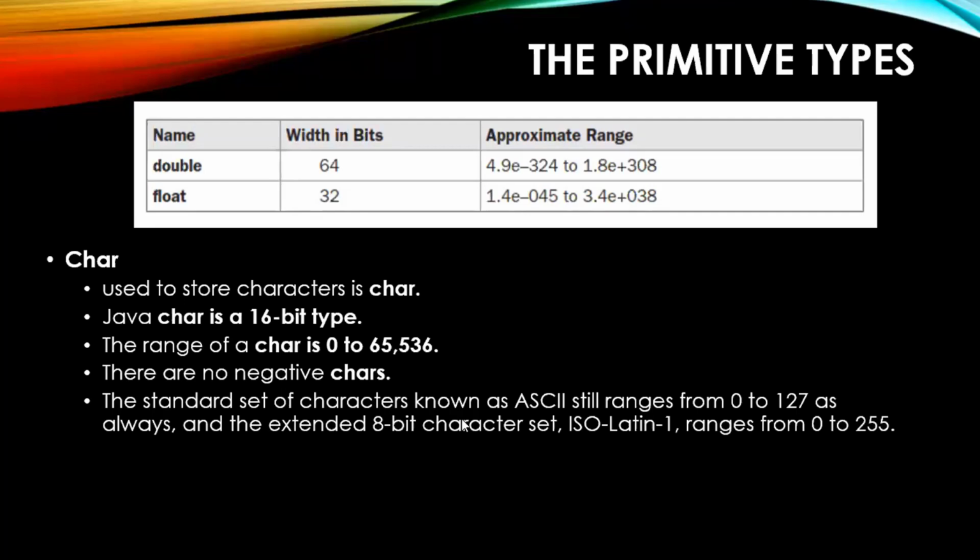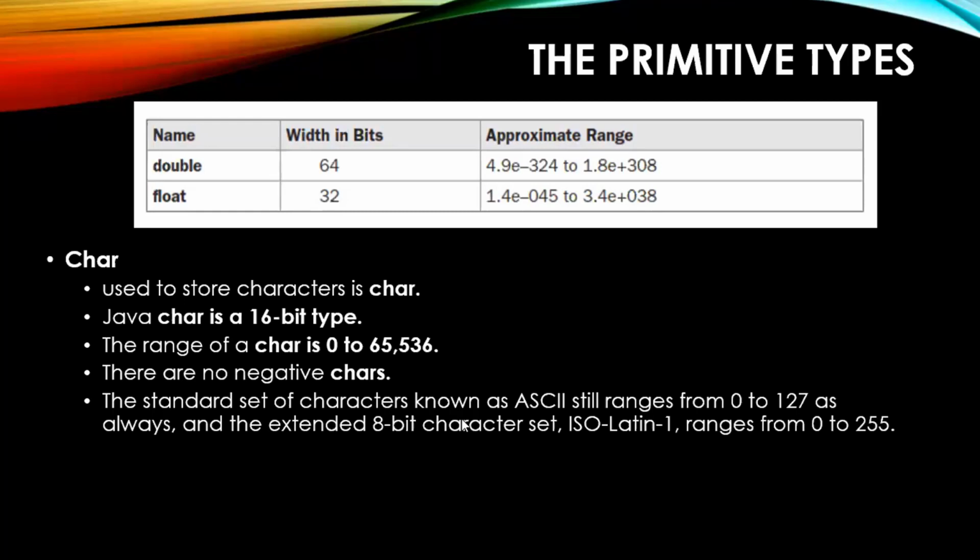Sir, ASCII uses a memory of 1 byte, right? If yes, how are we saying the range to be 0 to 127 and not 0 to 255? Because 2 raised to 8 is 256. So I'll tell you, you only have asked the question and you only have given the answer.